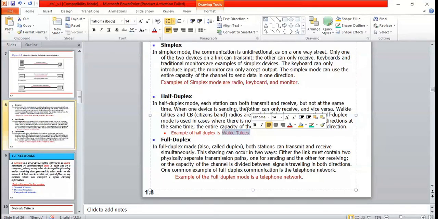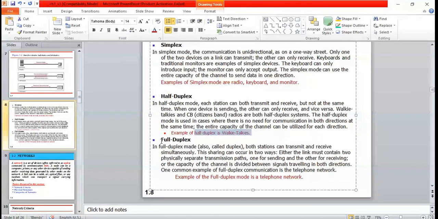Each station can both transmit and receive, but here is the difference. In case of simplex, it is fixed: the sender will always be the sender and cannot be a receiver. In case of half duplex, it can be a sender and also a receiver, but not at the same time. If this device is acting as the transmitter, it will just be sending the data. It cannot receive the data. A simple example for that is walkie-talkies.